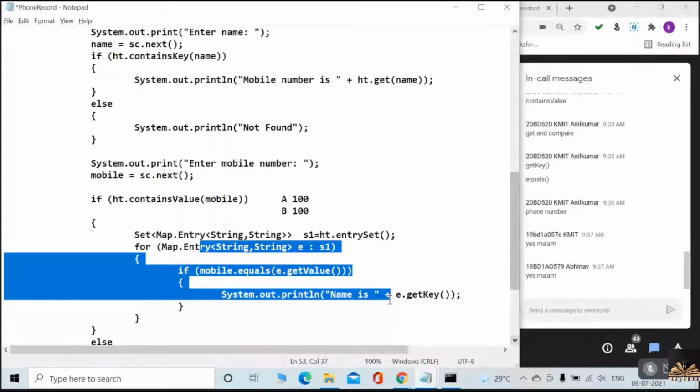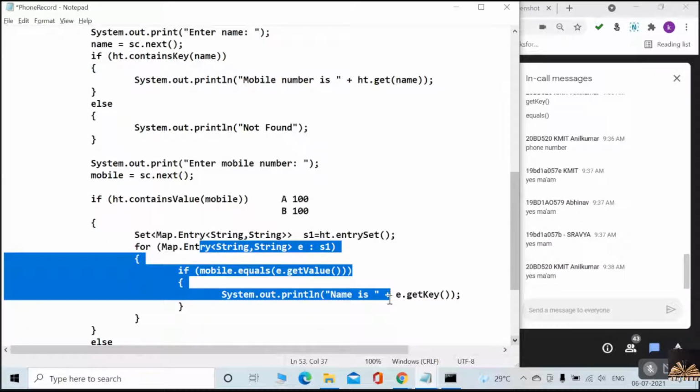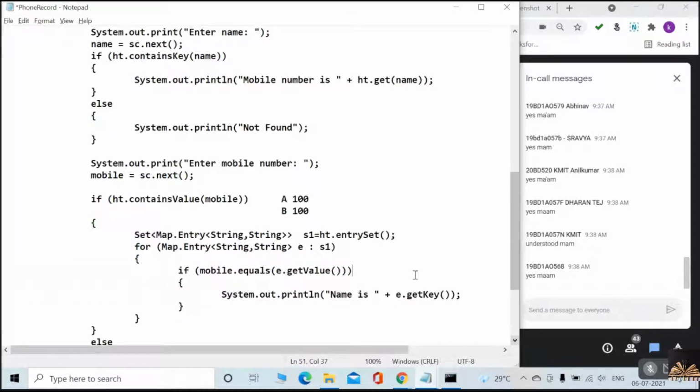Yes, Abhinav, 7E, okay, Shravya also, right? Still anybody? Dharan? Yeah, only 5 members. 7N also. Good, very good, excellent. Good students.